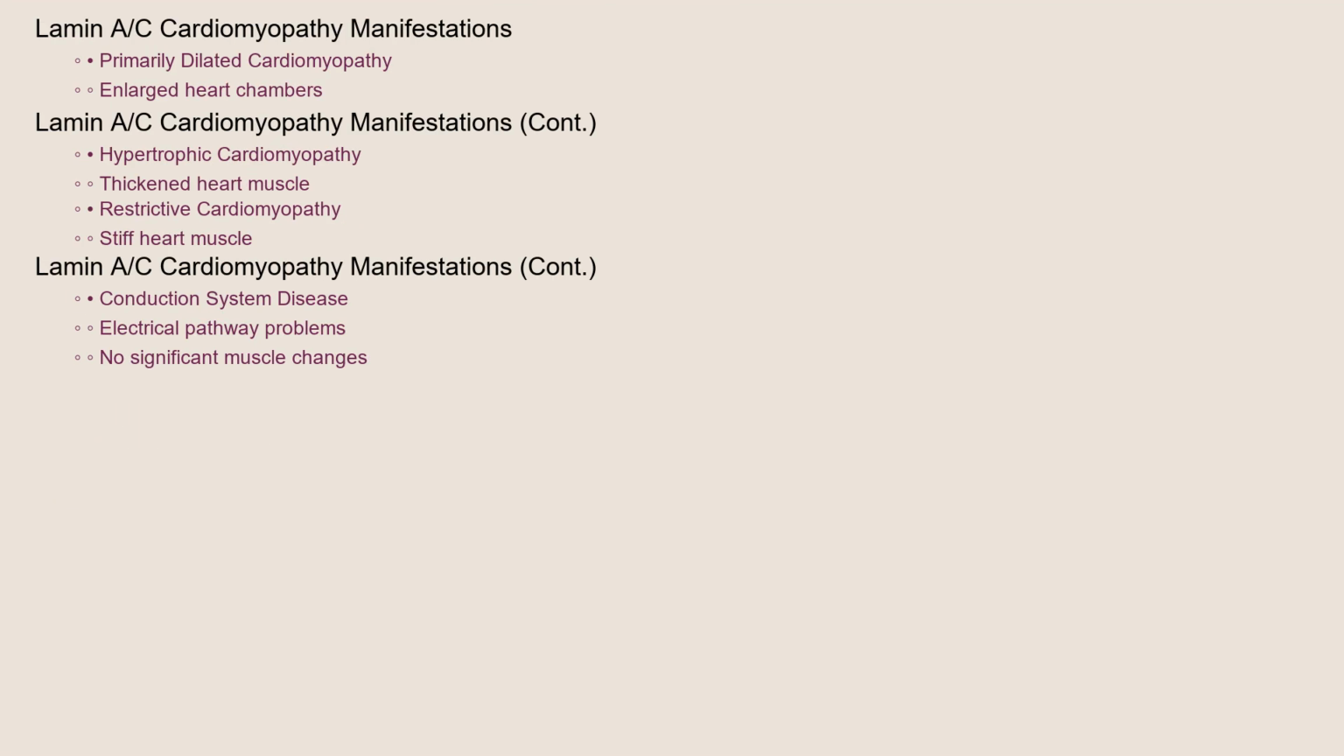While Lamin cardiomyopathy is primarily associated with dilated cardiomyopathy, meaning the heart chambers enlarge, it can also manifest as other types. These include hypertrophic cardiomyopathy, where the heart muscle thickens, and restrictive cardiomyopathy, where the heart muscle becomes stiff. Additionally, some individuals with Lamin mutations may primarily experience conduction system disease, characterized by problems with the heart's electrical pathways, without significant changes in the heart muscle size or shape.